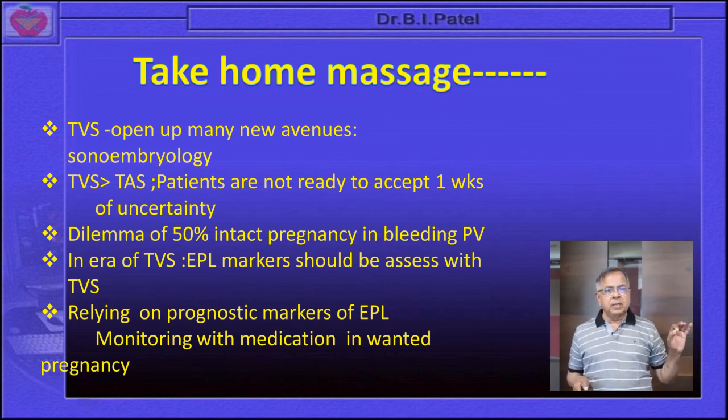In the era of TVS, early pregnancy loss markers should be assessed with transvaginal sonography. Relying on the prognostic markers of early pregnancy, monitoring with medication is the most wanted thing for a better outcome of an early pregnancy. Thank you very much for patiently hearing.